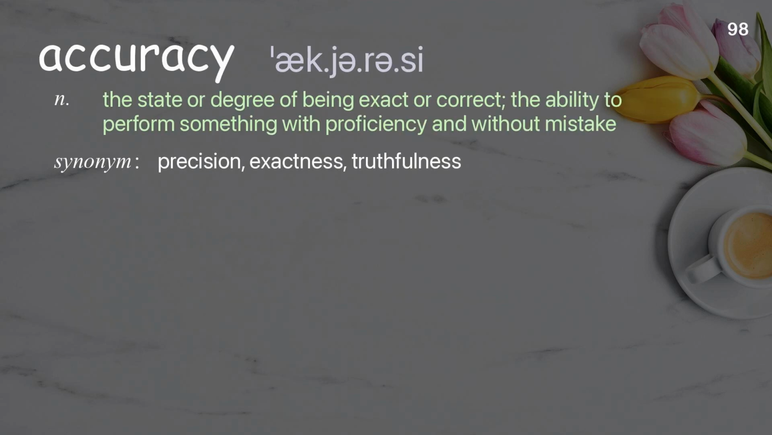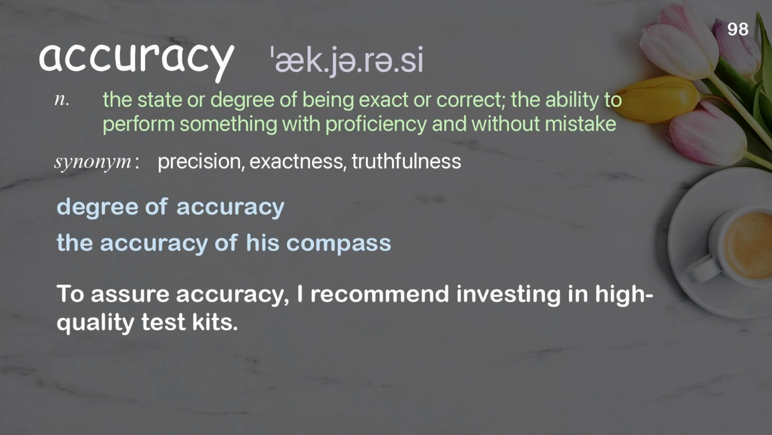Accuracy. The state or degree of being exact or correct; the ability to perform something with proficiency and without mistake. Examples: Degree of accuracy. The accuracy of his compass. To assure accuracy, I recommend investing in high-quality test kits.